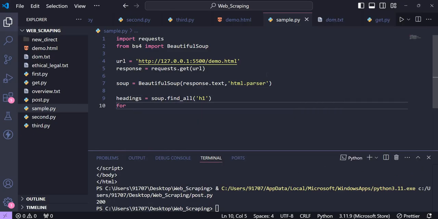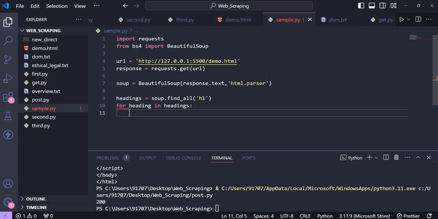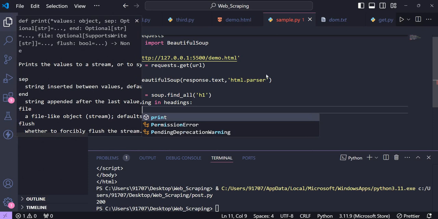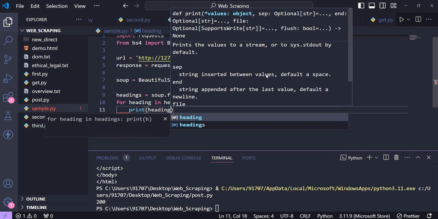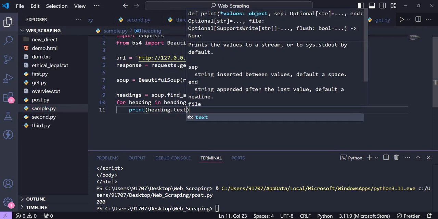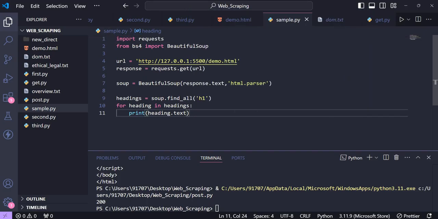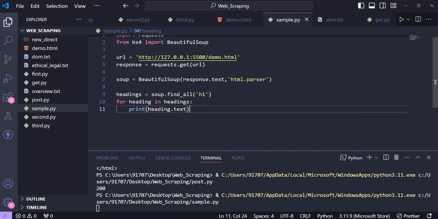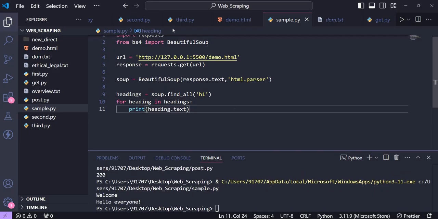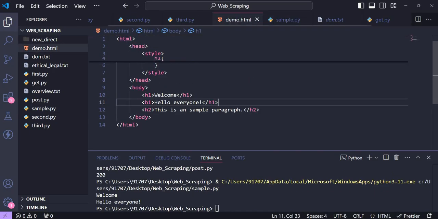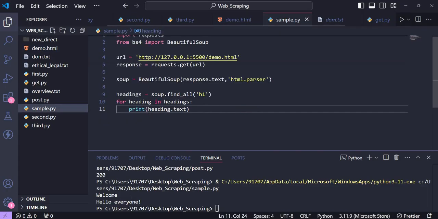And now we can use a loop. So for heading in headings, print the heading, or heading.text. Now let's execute it and see whether it is working or not. Now you can see in demo.html we have given welcome and hello everyone in h1 tags, and here you can see we have extracted welcome and hello everyone.